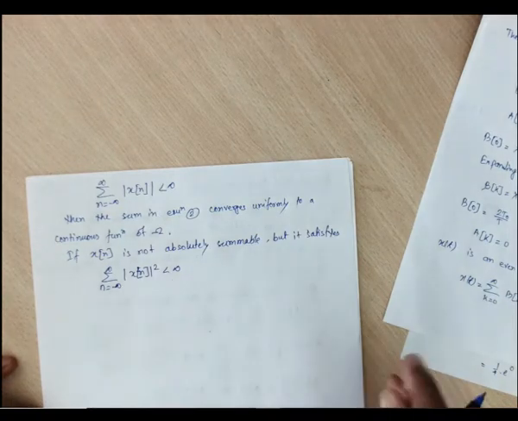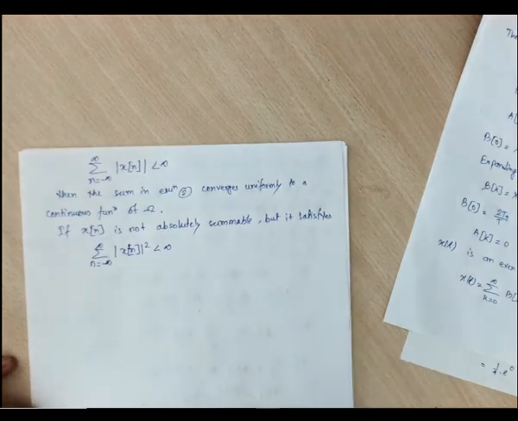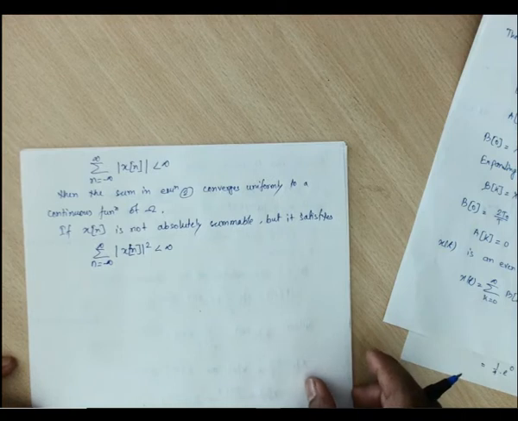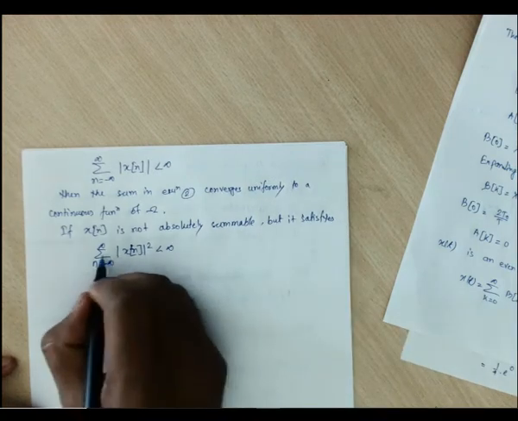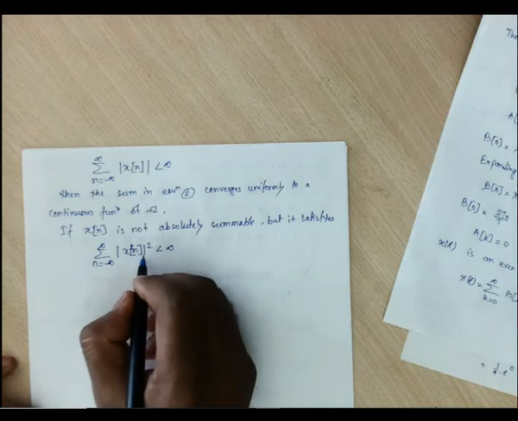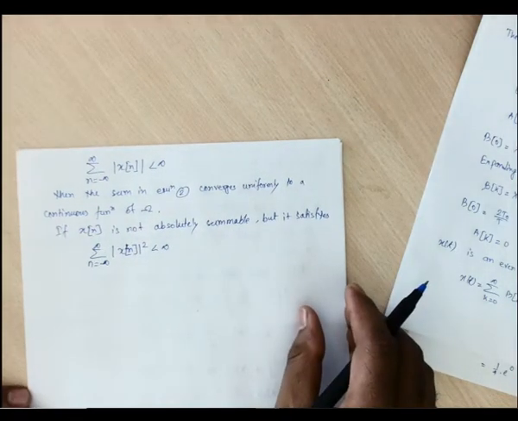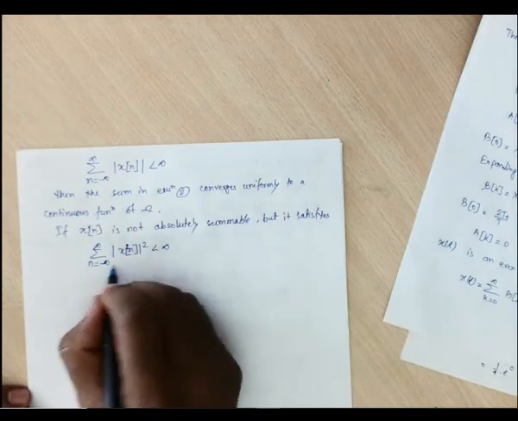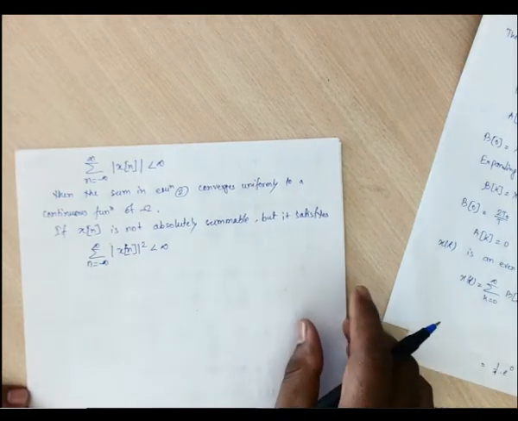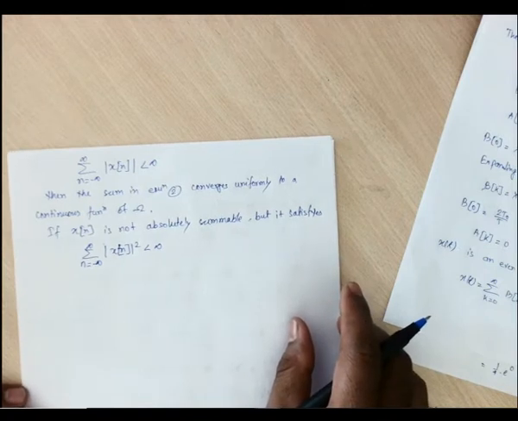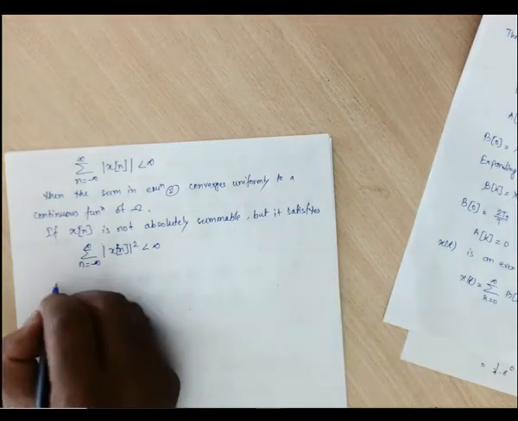That is what we have seen, that the integral of x of t minus x cap of t squared is less than infinity, meaning it has a certain mean square error. So if x of n is not absolutely summable but satisfies this condition, then the sum converges in a mean square error sense.